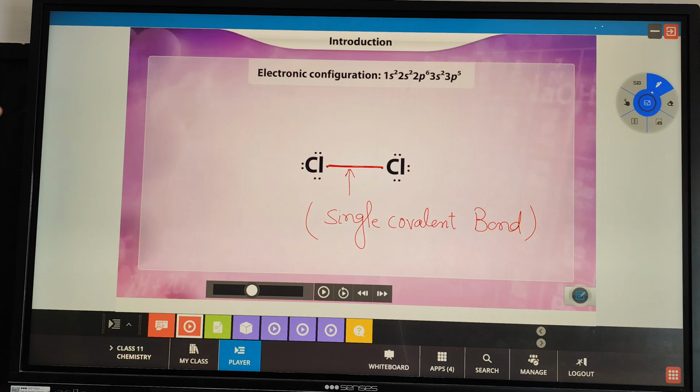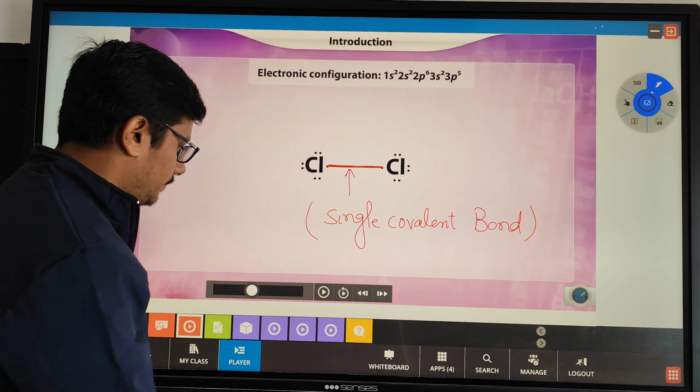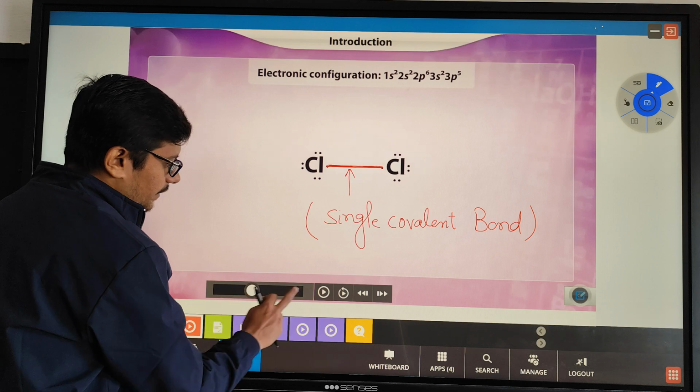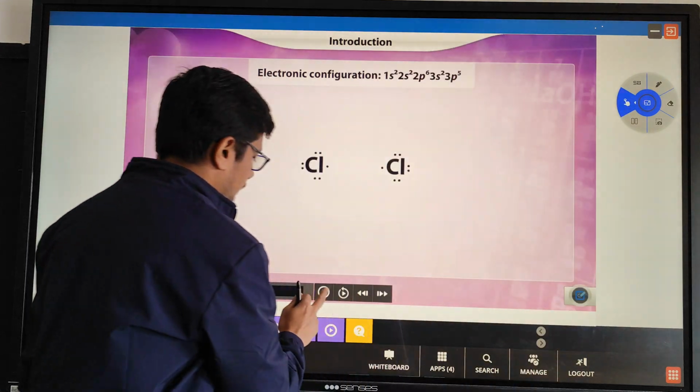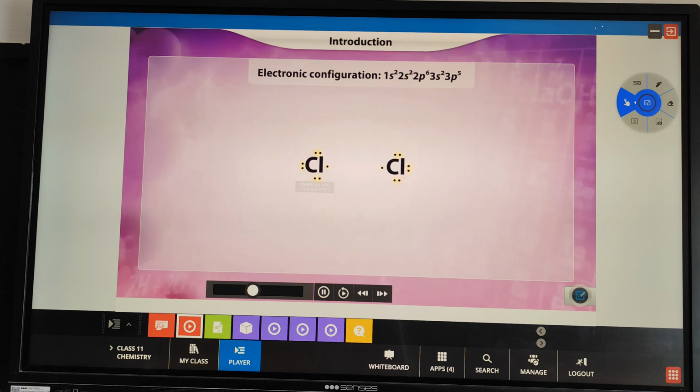Now what are we going to discuss? We are going to discuss how we will break this bond and what will be formed upon the fission of the chlorine bond. Let's see what we are doing. 7 electrons are present in the outermost valence shell of a chlorine atom.